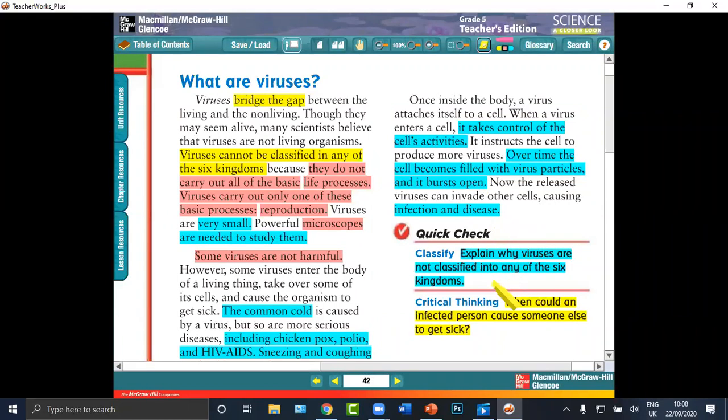Now, quick check question number 1. Explain why viruses are not classified into any of the 6 kingdoms. You can answer from this point. They don't carry out all of the basic life processes. This is the answer for the quick check. Viruses can carry out only one of these basic processes, reproduction.